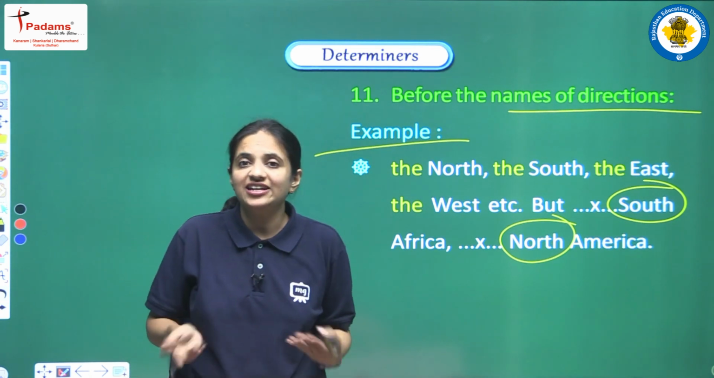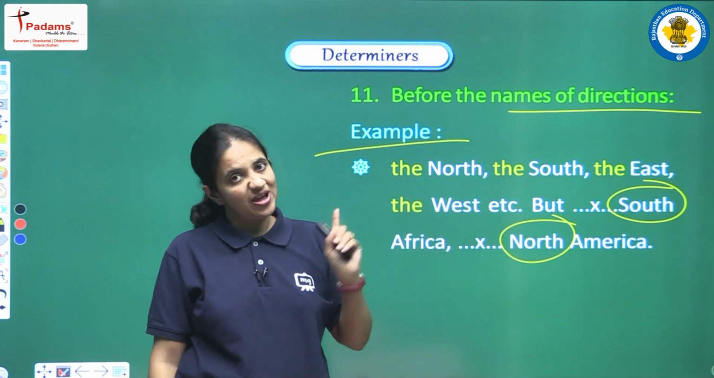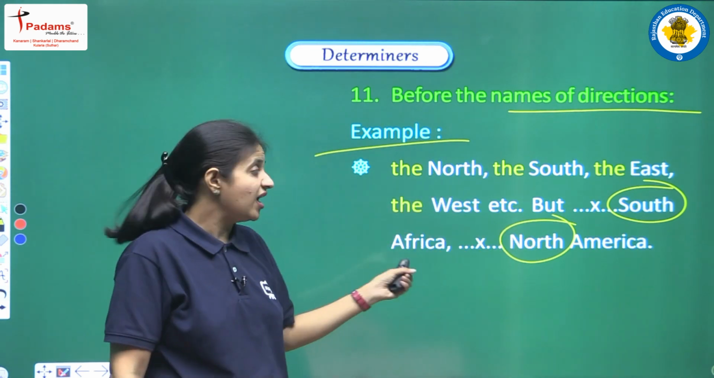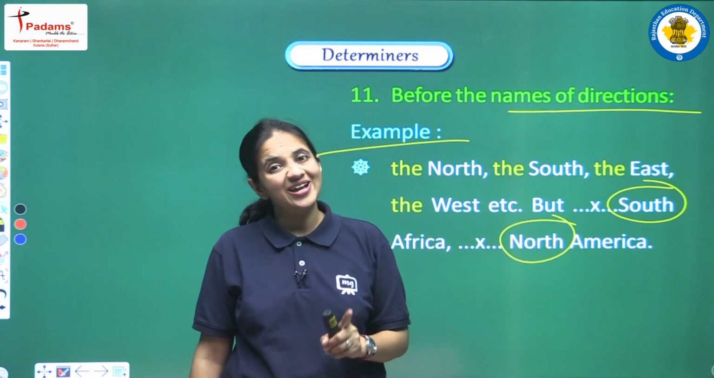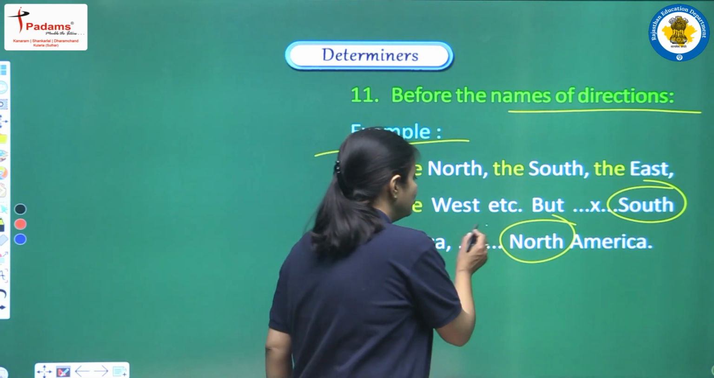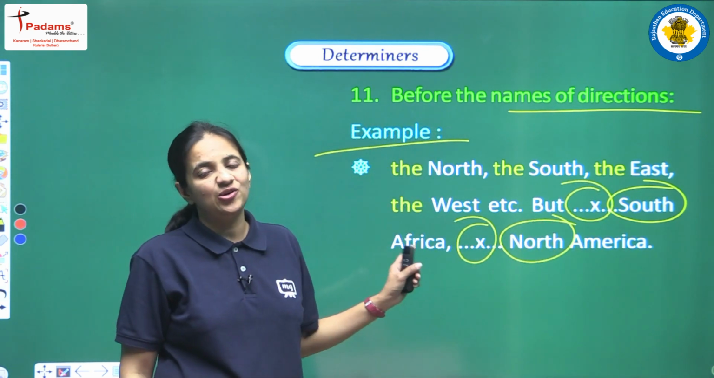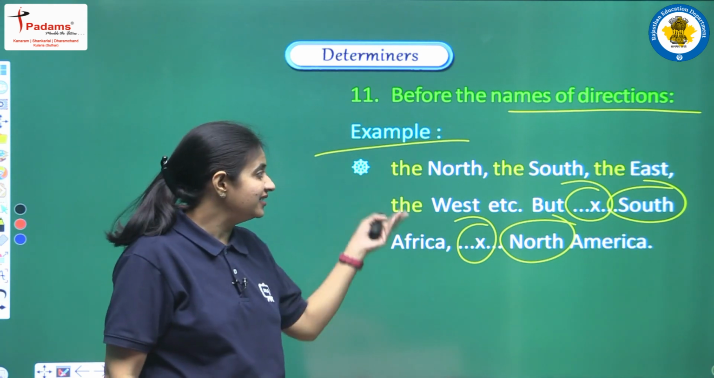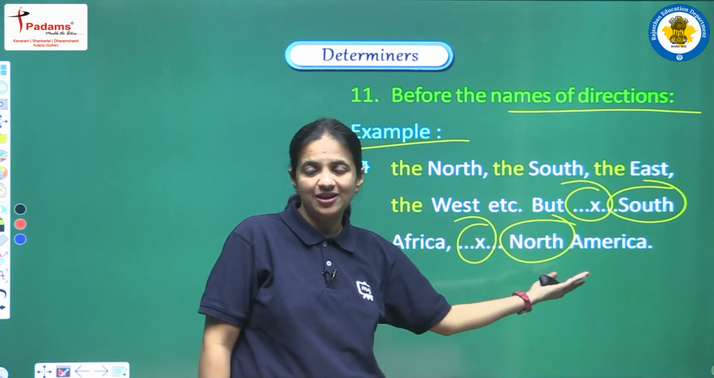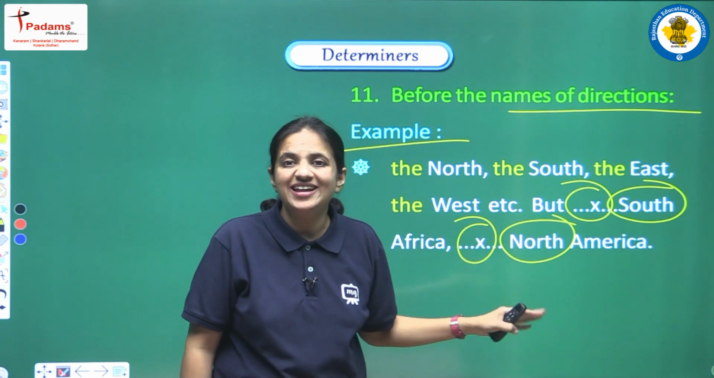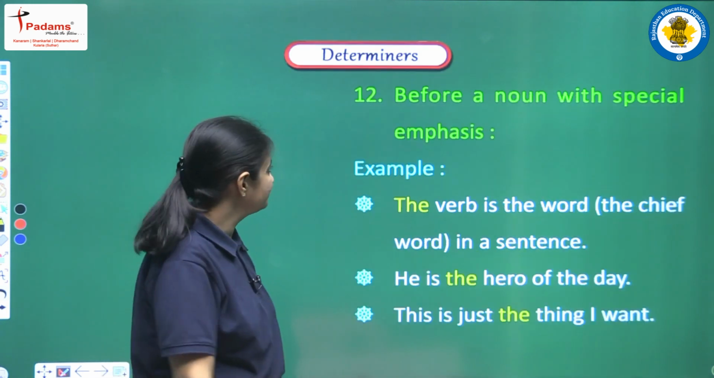If you are having direction, like north, south, east and west, then you have to use article the. But if you are having country name like South Africa or North America, then you cannot use article, then you have to use no article, in such conditions, because now here we are talking about the countries. These are the country names, South Africa, North America. Yes, they are having direction name in their name also, but actually they are the countries. So this is the reason we are not using any article.